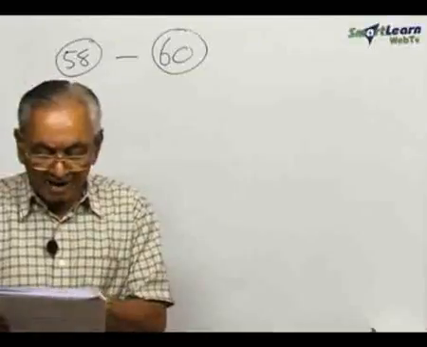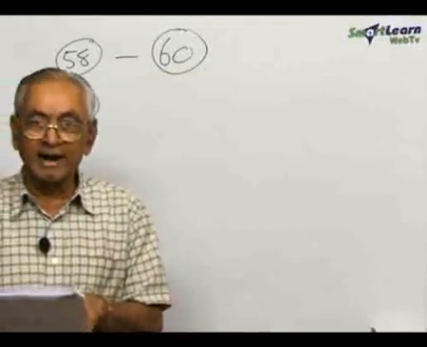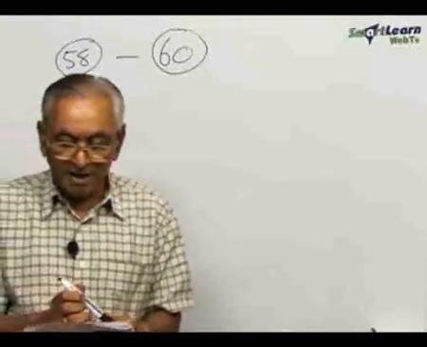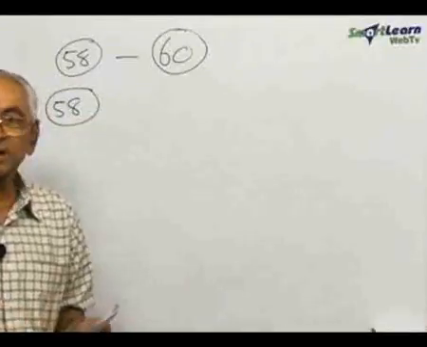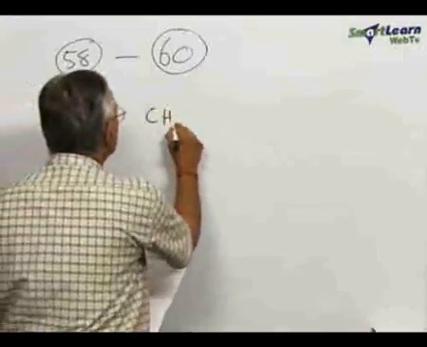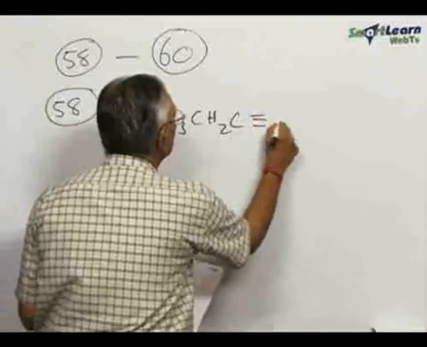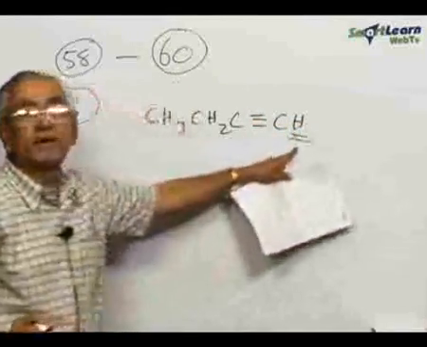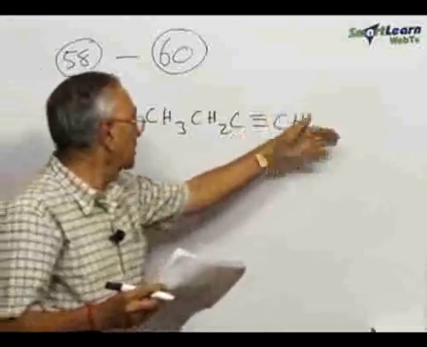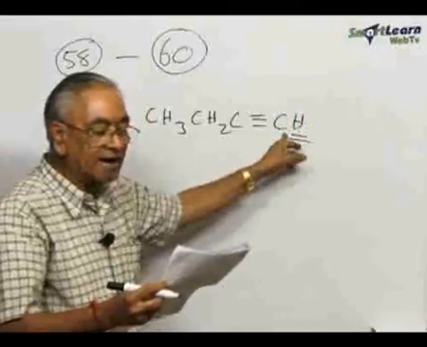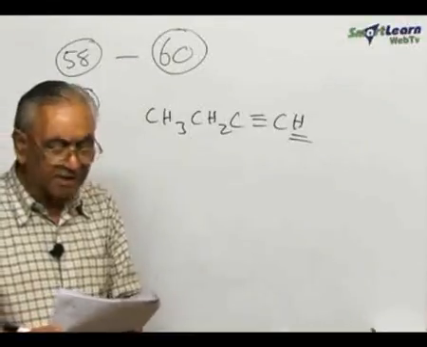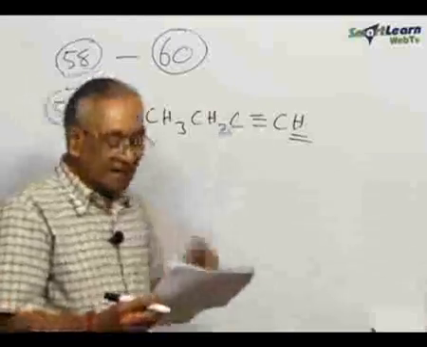A: compound A reacts with ethyl bromide in the presence of sodium amide. Sodium amide means it should contain an acidic hydrogen, an acetylenic hydrogen. Among the options that are given for the structure of A in question number 58, this seems to be the best, because this gives rise to this. This hydrogen can be replaced on treatment with sodium amide: CH3CH2C≡CH. So on reaction with sodium amide, this will become a carbanion, and with ethyl bromide will give rise to a product. That is, A reacts with this in the presence of sodium amide to give another hydrocarbon D, another hydrocarbon that is given there.